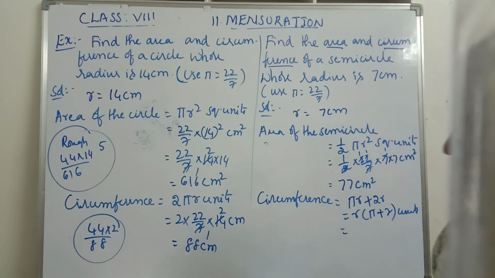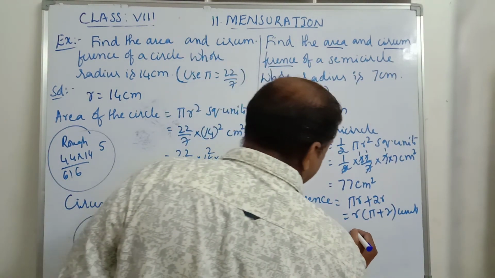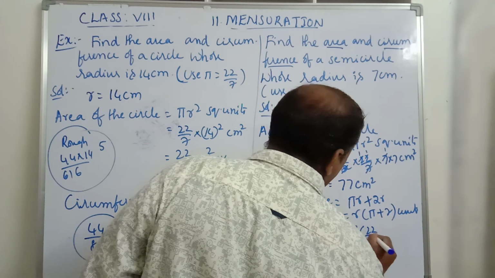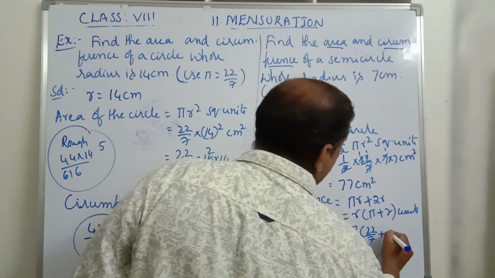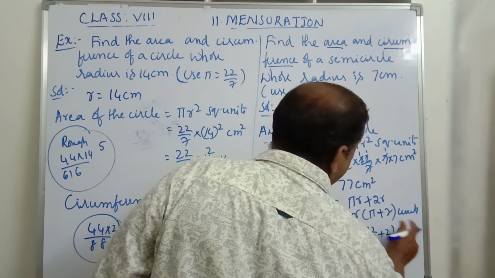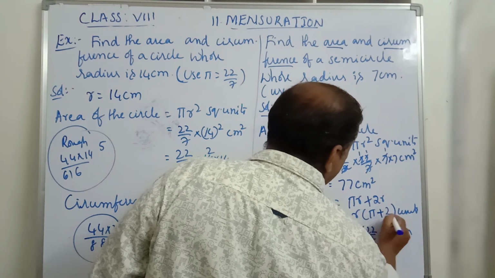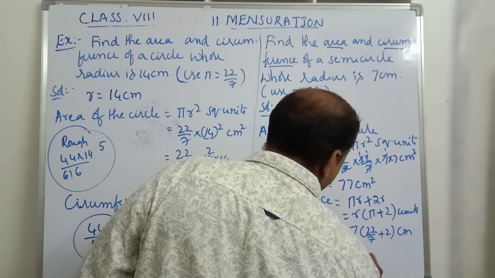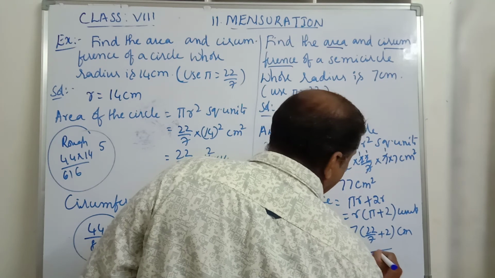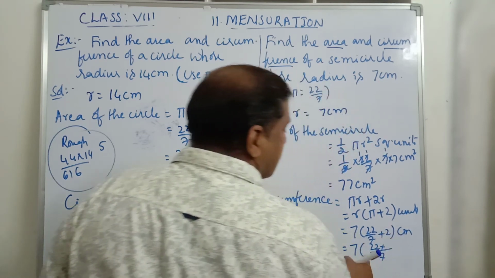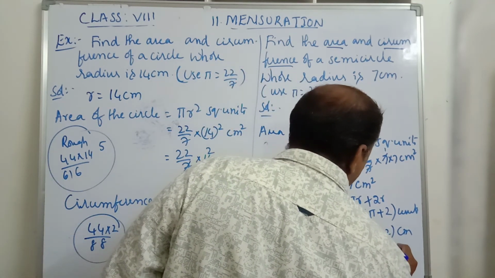Now substitute in this. Radius is equal to 7. Pi is equals to 22 by 7 plus 2 centimeters. Simplify this. That is 7 into, take LCM, it is 7, 22. So 7 into 2 is 14 centimeters.